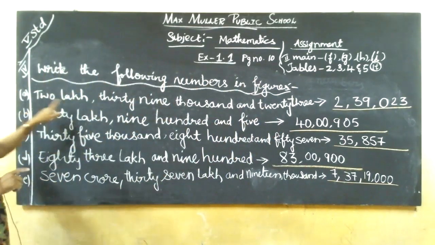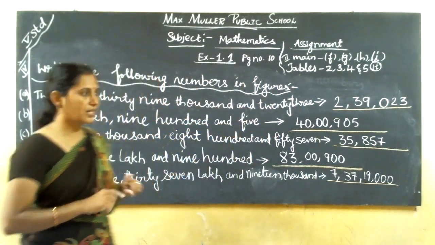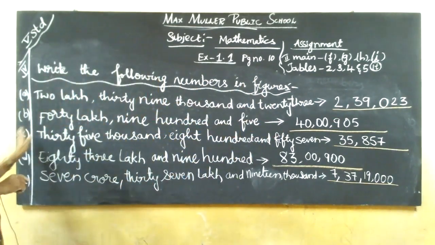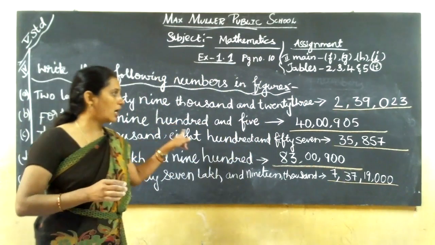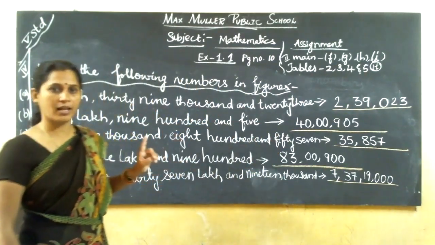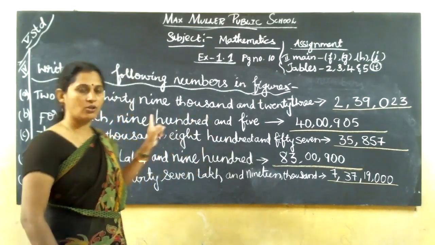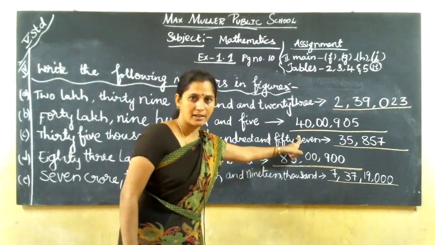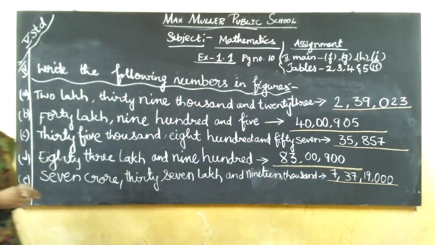So, 2,39,023. Read the question. If you do not understand, read it once again, and it will come to your mind where we are missing. Read the question properly, understand the question, then only you can write the answer. Okay, children. I think everybody understood.